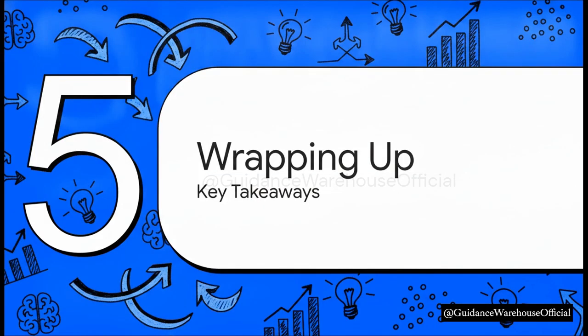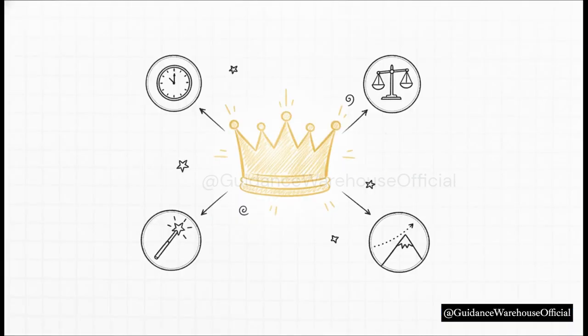Section 5. Wrapping up, key takeaways. Before we finish up, let's quickly summarize the key points so you have this totally locked in. Here are your golden rules. To use this model, you absolutely must have a fixed interval and a known average rate. Remember that if your interval changes, your number one priority is to scale your mean. Don't forget that the standard deviation is beautifully simple, just the square root of mu.